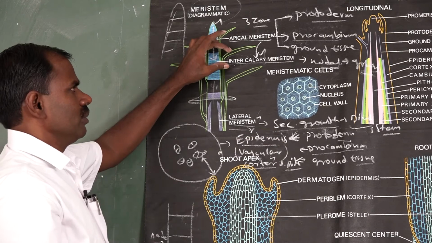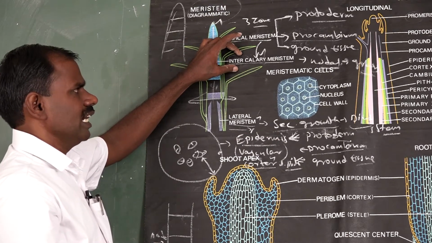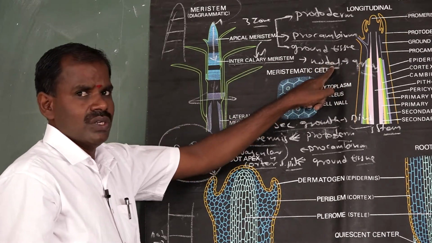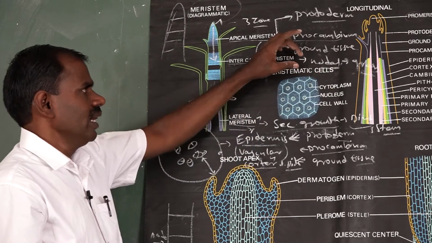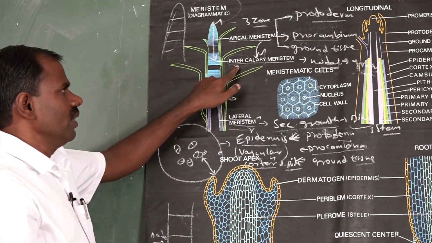Second is intercalary meristem, derived from the apical meristematic zone. It is found in grasses, in the nodal regions, between node and node space. The elongation of the internodal region involves the intercalary meristem.